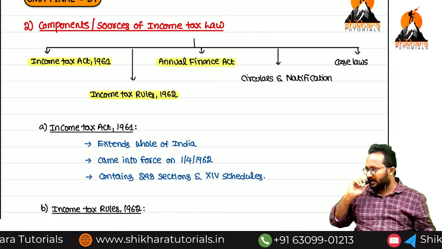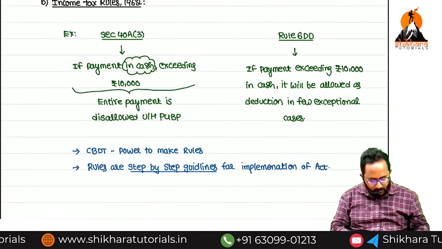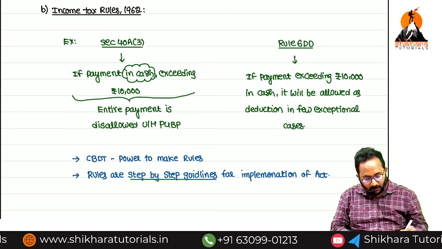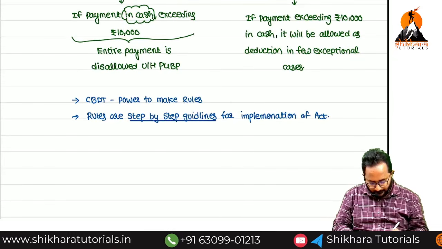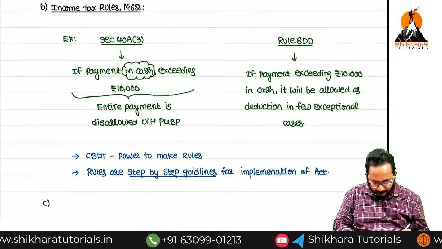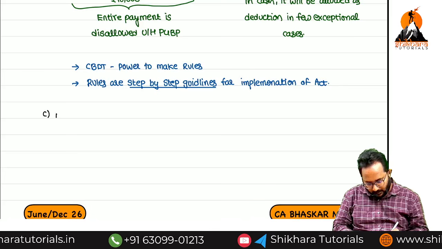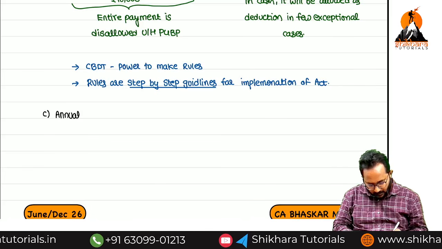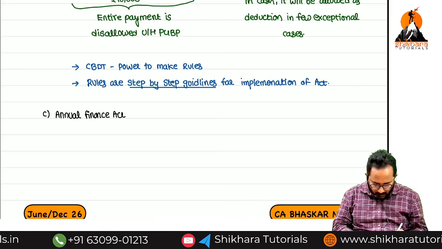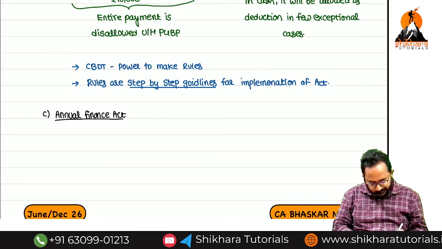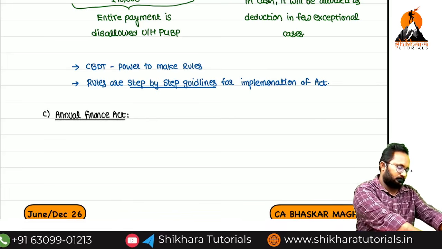I will talk about it in detail. One by one I will write it down, whatever we are discussing as of now. What is the third component, or third source? The Annual Finance Act.